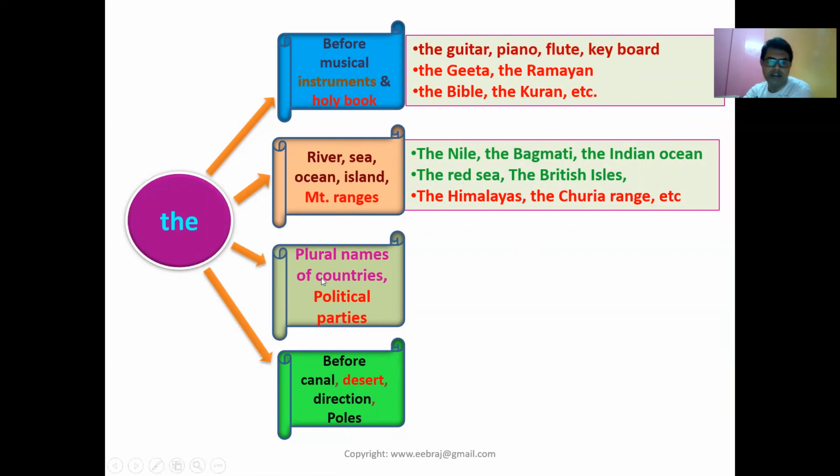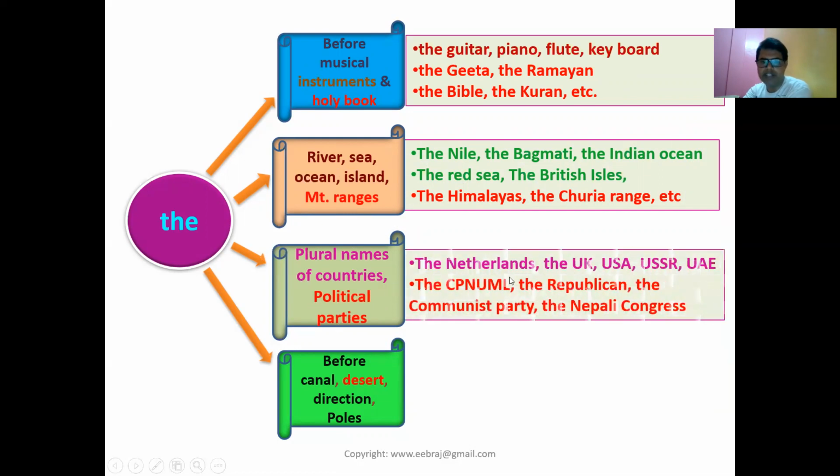Now, another example I would like to show here. Before plural names of countries, political parties, like that. For example, the Netherlands, the UK, the USA, the USSR, the UAE. These are plural names of countries. So political parties, for example, the CPN UML, the Republica, the Communist Party, the Nepali Congress. They take the.